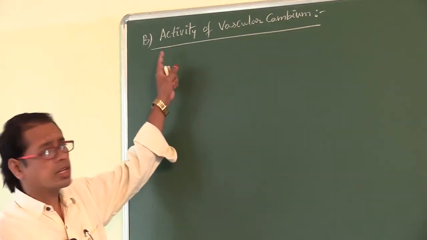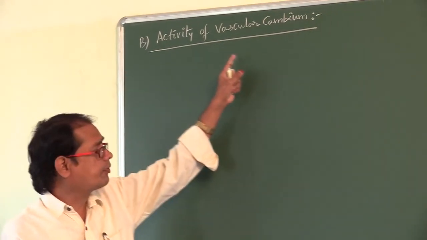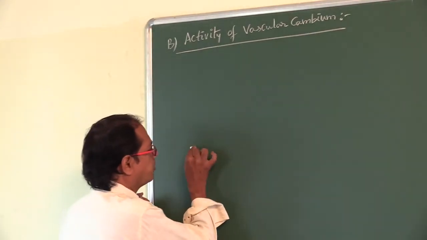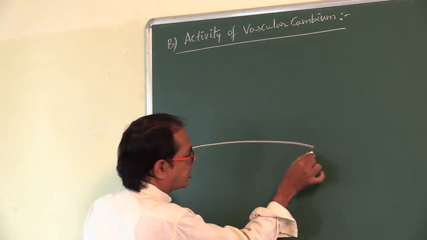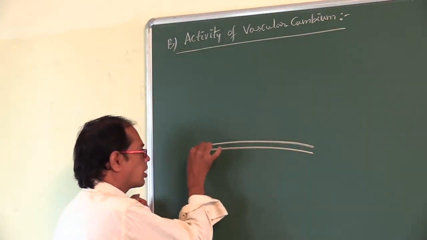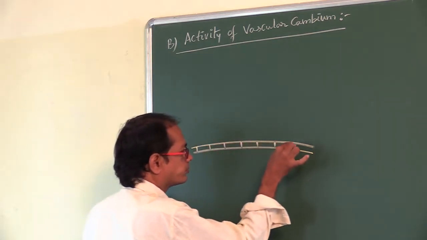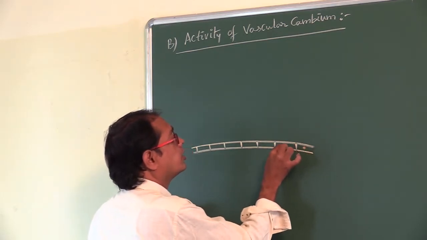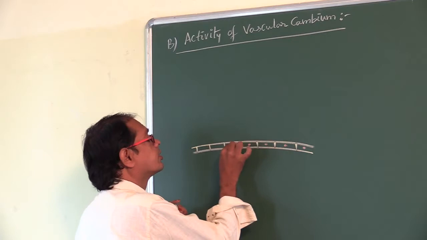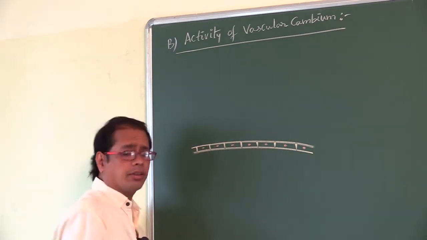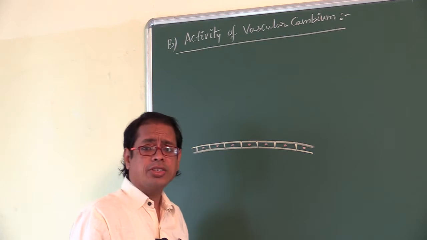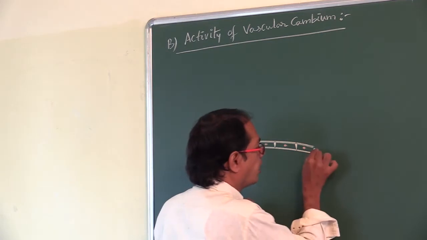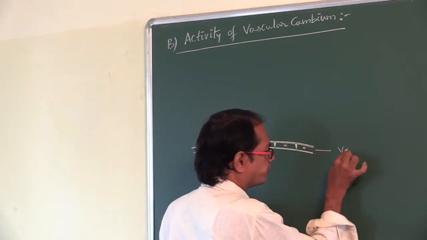Now look here, my dear students. Second step, activity of vascular cambium. This is the vascular cambium. This vascular cambium is a single layered thickness. It is a meristematic layer, and each cell has a large nucleus. So this is the so-called vascular cambium.